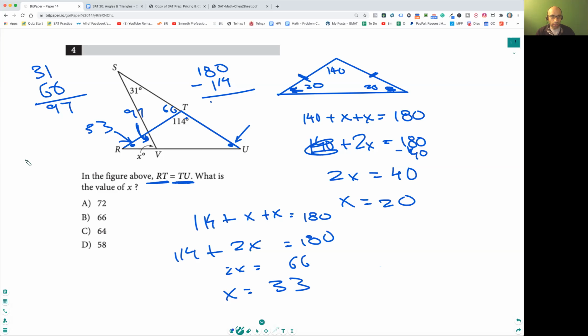So now you've got 33 plus 97 plus how much is equal to 180? I'm thinking there's an easier way to do this, and I'm going to explain it right now.